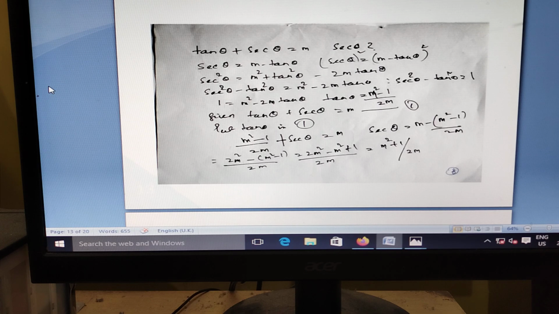Here, tan theta plus sec theta is m. What is the sec theta? It is completely self-explanatory, no need to work it out. The answer will be (m square plus 1) by 2m.